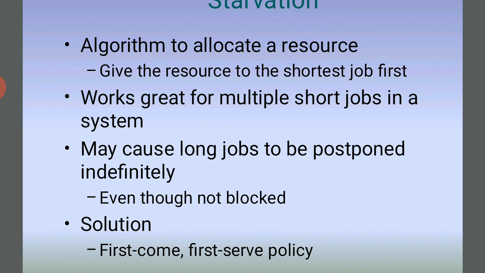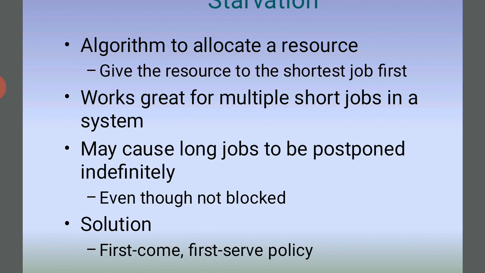So, the banker's algorithm, with multiple instances. Each process must declare its maximum use in advance. When a process requests a resource, it may have to wait, and when the process gets the resources, it must return them in a finite amount of time. The data structures for the banker's algorithm: available, max, allocation, need. Then the safety algorithm and the resource request algorithm, and an example of the banker's algorithm. Examples are there.